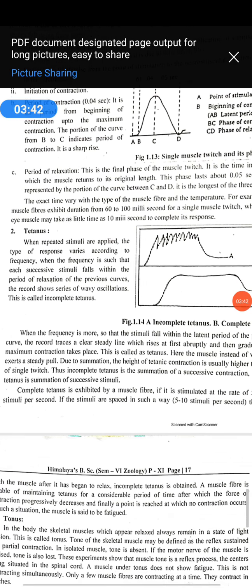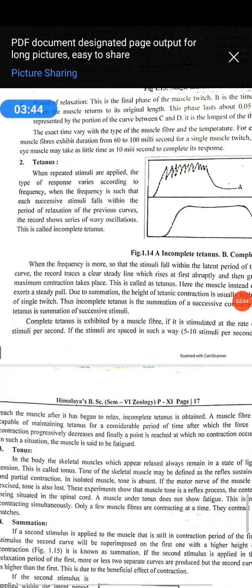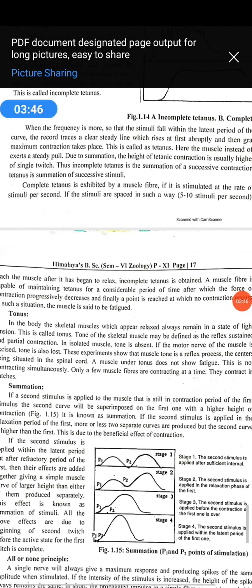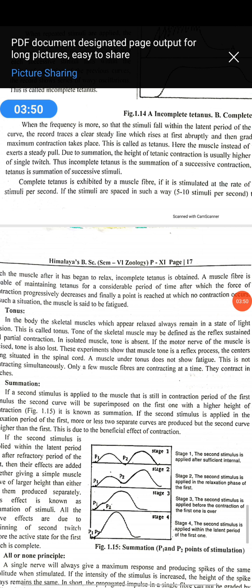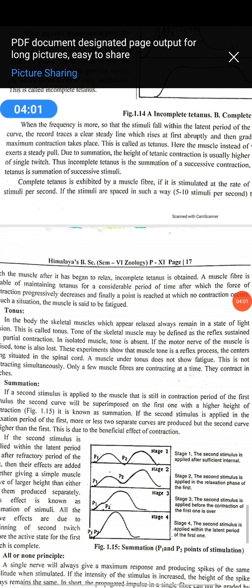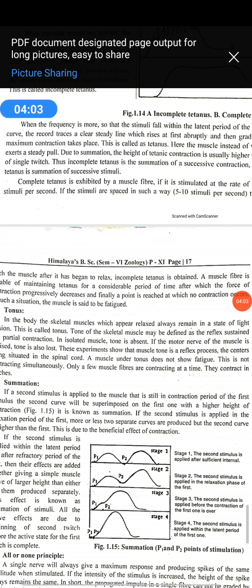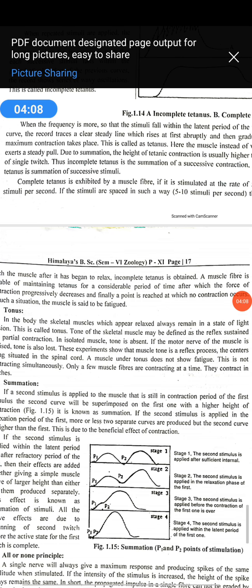Next one is summation. If the muscle is stimulated before the end of the twitch, it generates a greater tension. Got my point? That is summation, or addition of effect, and the repeated stimuli will produce increasing strength of the contraction, and that is called summation. That is again called the staircase phenomenon.